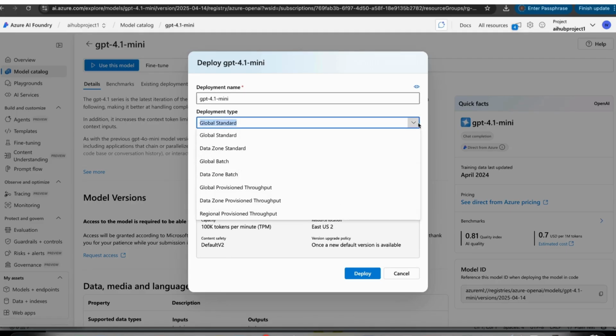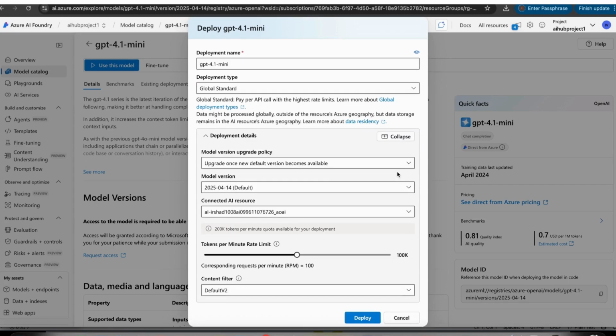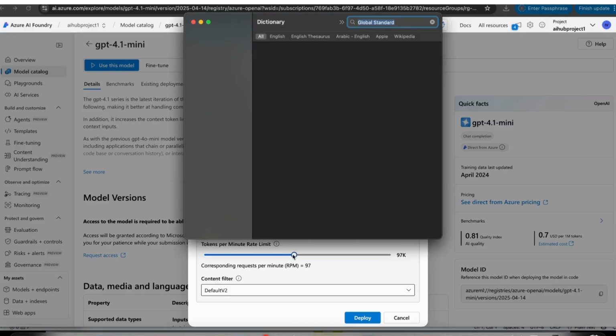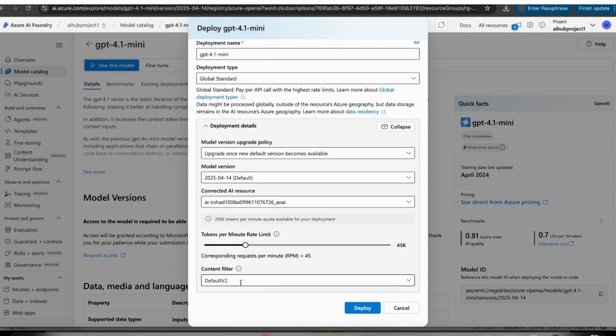So there are multiple options to deploy this one. By default it is global standard, so let us keep it global standard only. And in the customization screen, we will select multiple things here. In deployment detail, we need to select the model version, the connected AI service which we created previously, and tokens per minute. This one we need to reduce because this is only a demo. And for content filter, just make it default v2. Okay, once it is done, click the deploy button.